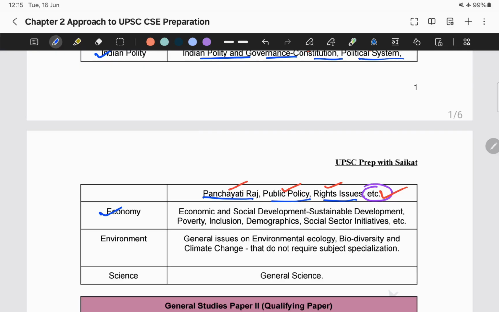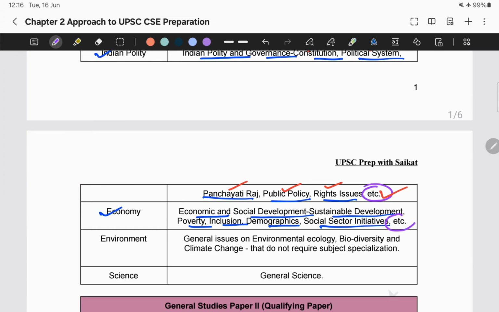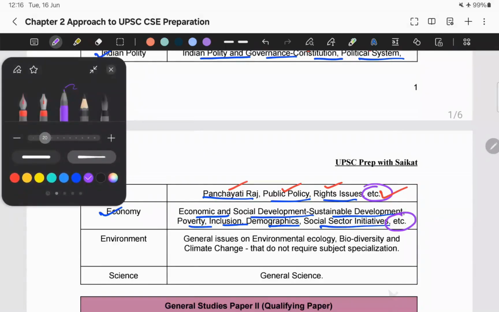Next comes the economy section. So in this economy section, what exactly has been covered or mentioned in the syllabus? The economy section covers the economic and social development, such as sustainable development, poverty, inclusion, demographics, and social sector initiatives. If you see it carefully, over here also they have mentioned the term etc. That means apart from whatever is mentioned over here, they can ask other things as well. So this was all about the topics mentioned under the economy section.